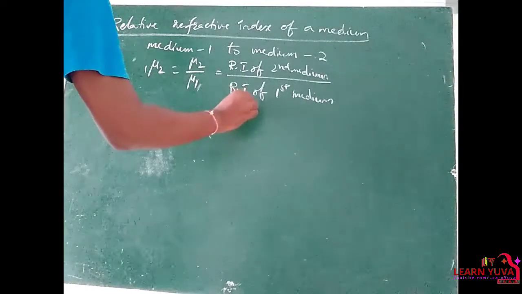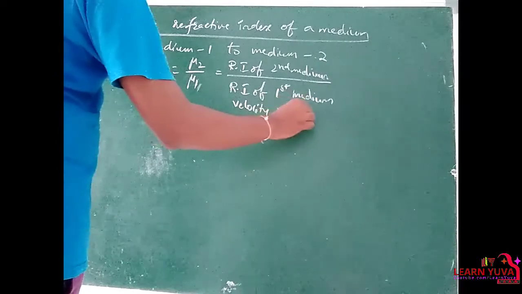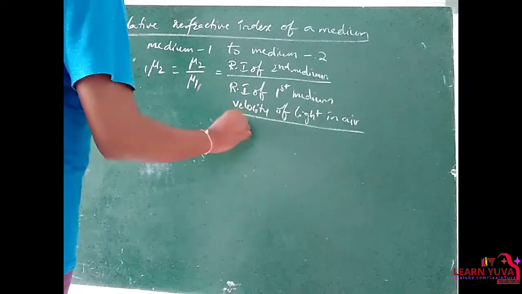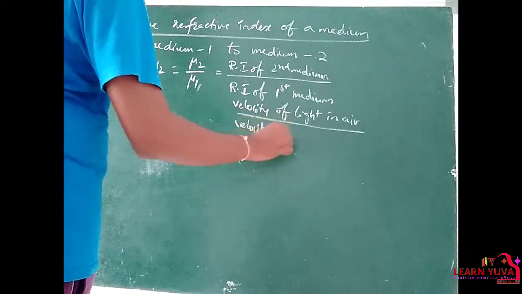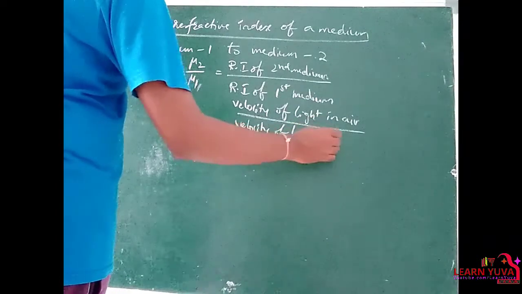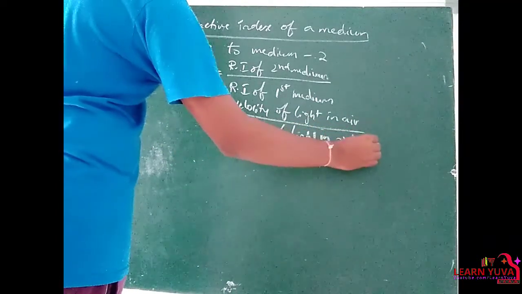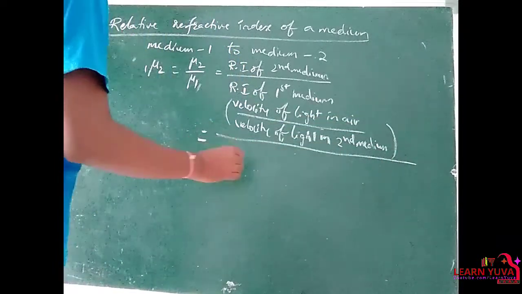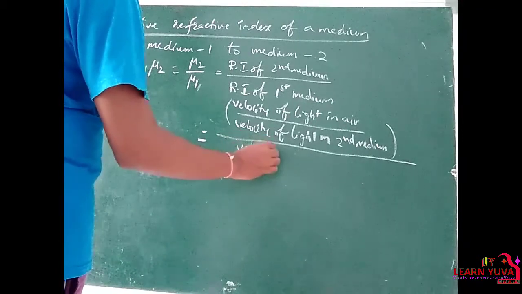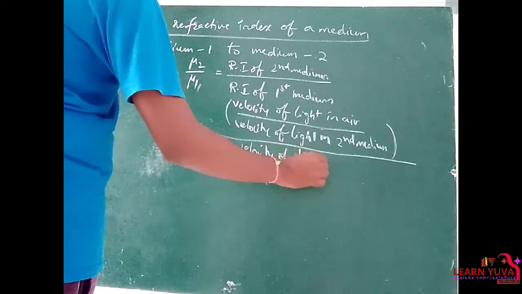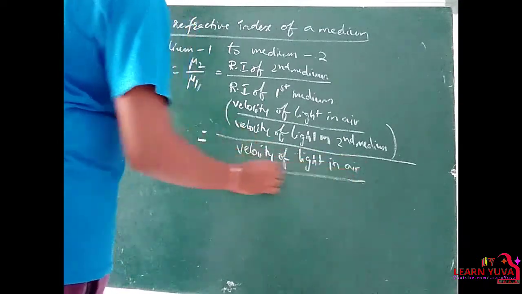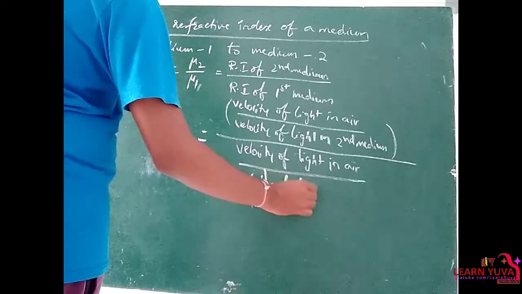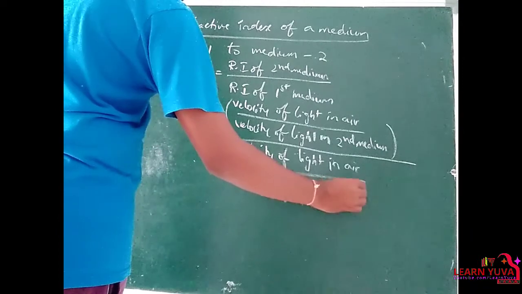That means the velocity of light in air or vacuum by the velocity of light in the second medium, whole by again the velocity of light in air by the velocity of light in the first medium.